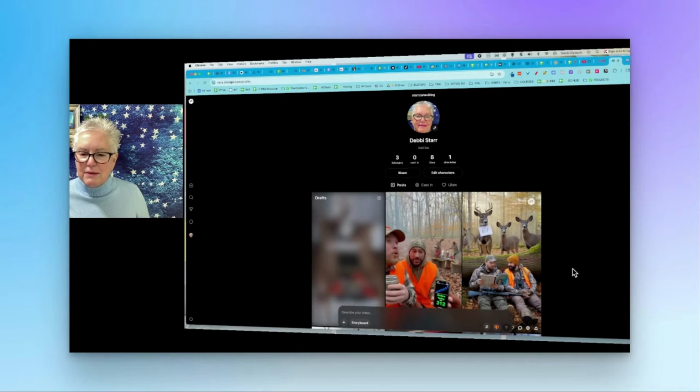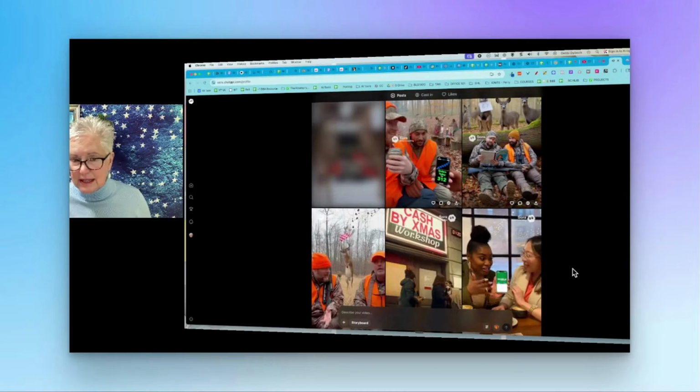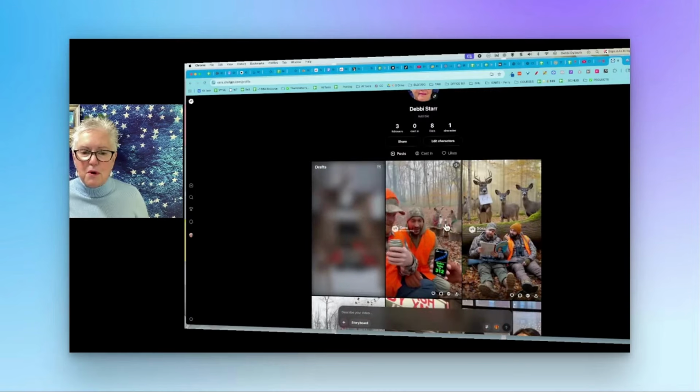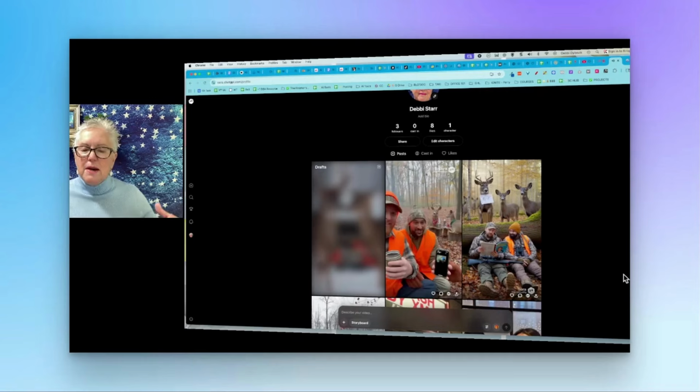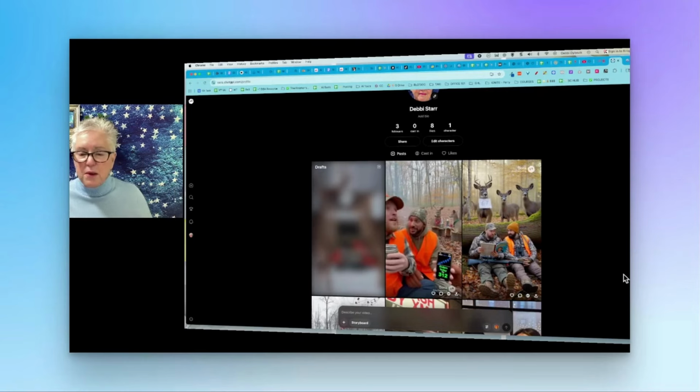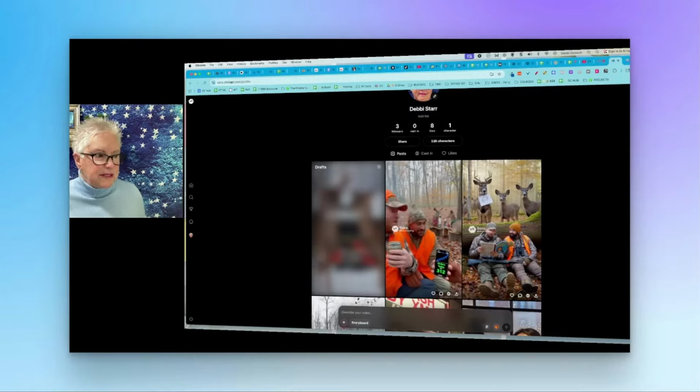So I was having a lot of fun with the whole deer hunting thing. I won't bother going through these and showing you, but I just dictated what I wanted it to create, and then it created the video. So that was step one. So in other words, I use this free tool, it literally takes less than 5 minutes, to create a quick little video, and then I'm going to use that video in my social media.